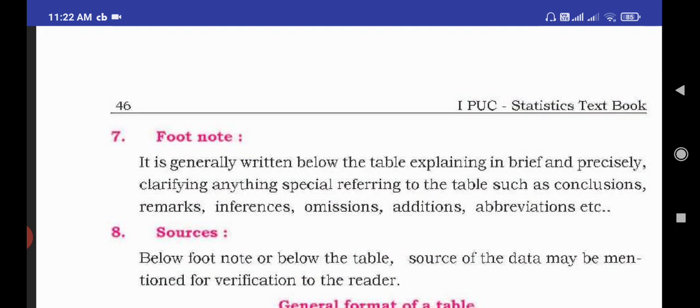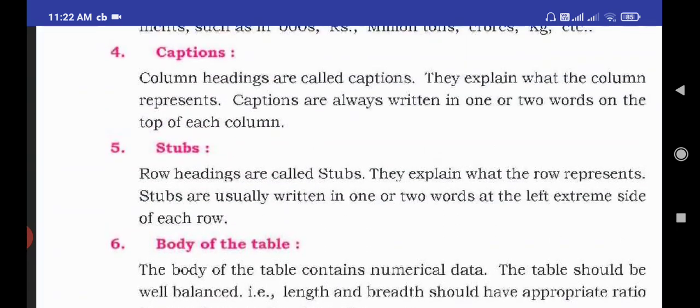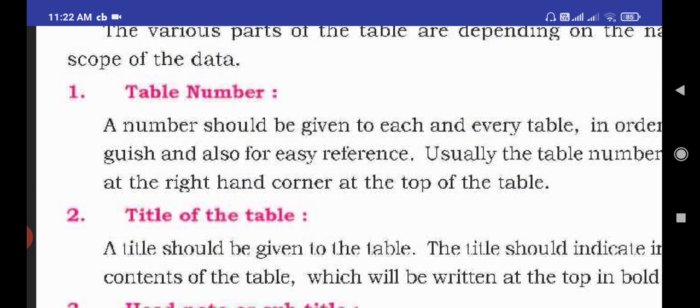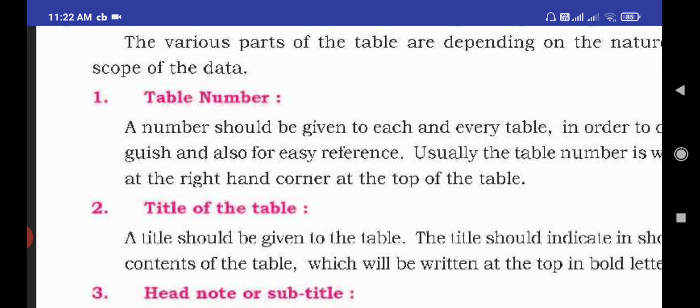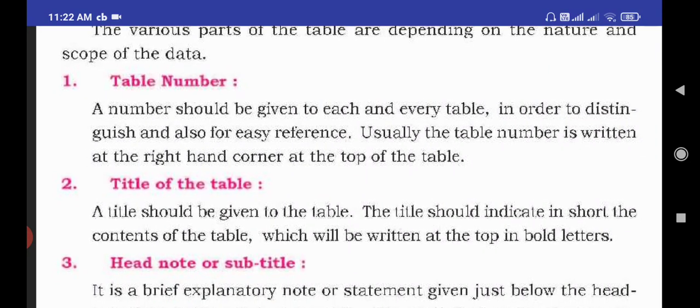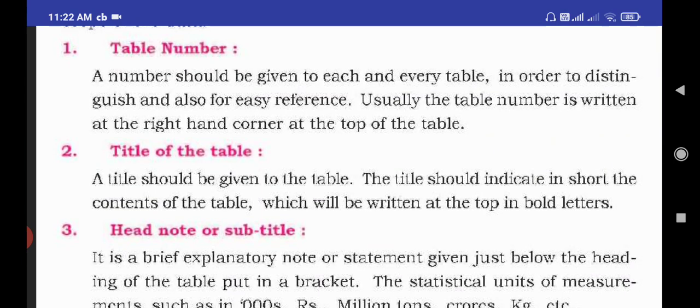Okay students. First part in a table is the table number. Let us know the meaning of table number. A number should be given to each and every table in order to distinguish and also for easy reference.